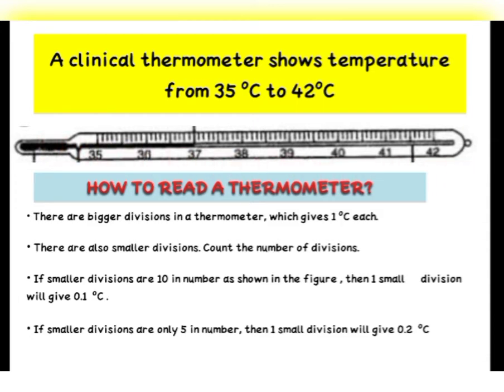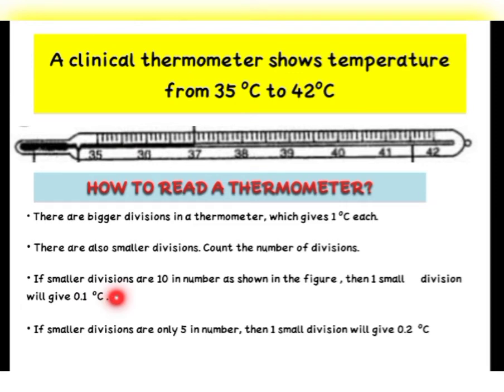If there are 10 small divisions in a thermometer, then each one division will give you 0.1 degree Celsius. That means here after 35, if you take 1, then you will get 35.1 degree Celsius. If you go to the second house, you will get 35.2 degree Celsius. Okay. If you go to the fifth house, then you will get 35.5 degrees Celsius.